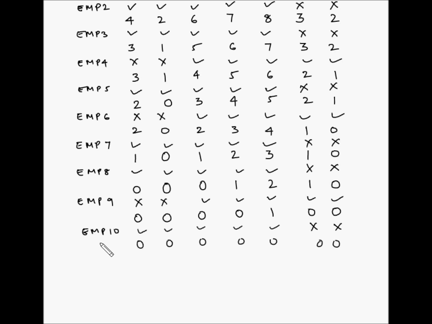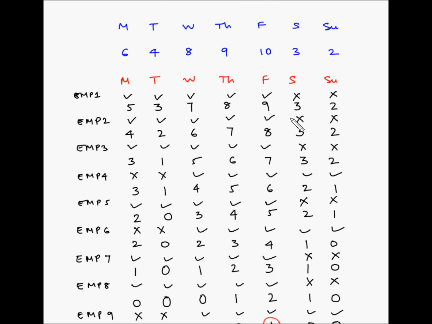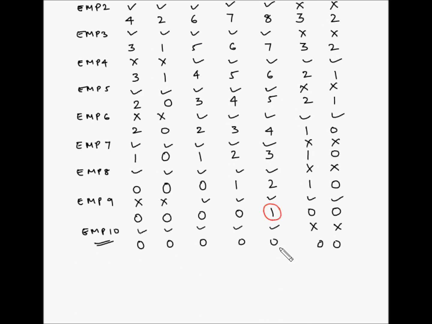So in all, the parcel service company will need 10 employees. However, the point to be noted is that employee number 10 is being brought in only because there is a requirement of one person on Friday. So in such cases, what the manager can do is either avoid hiring employee number 10 and ask the other employees to do overtime by rotation in order to cover for this one extra day.